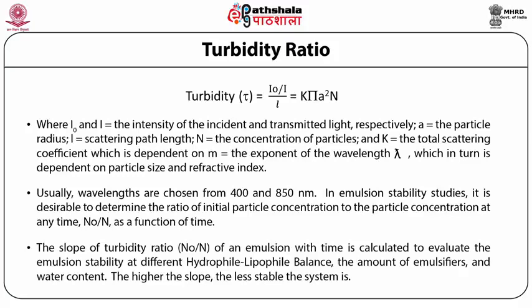The slope of the turbidity ratio, that is n0 by n, of an emulsion with time is calculated to evaluate the emulsion stability at different hydrophile-lipophile balance, amounts of emulsifiers and water content. The higher the slope, the less stable the system is.